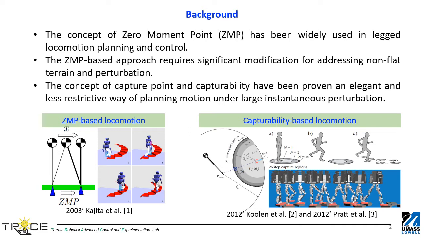On the other hand, capture point and capturability provide an elegant way to plan motion under large perturbations. Moreover, capturability provides a measure of the robot's ability to recover from a perturbation. Such a measure is desirable, but it did not exist for ZMP-based approaches.